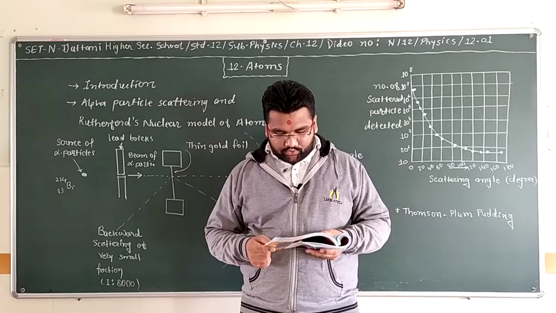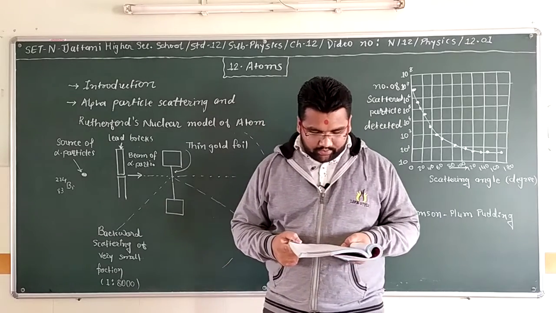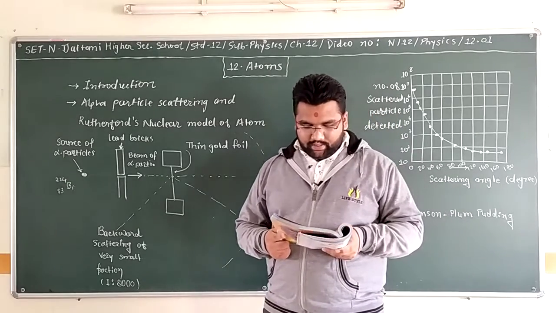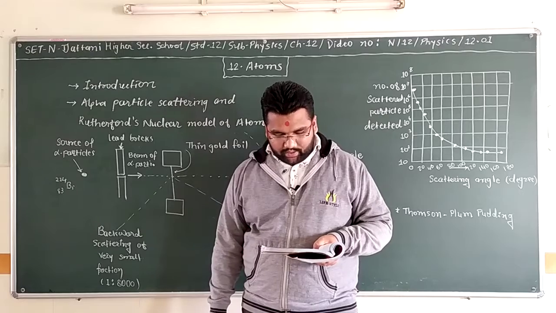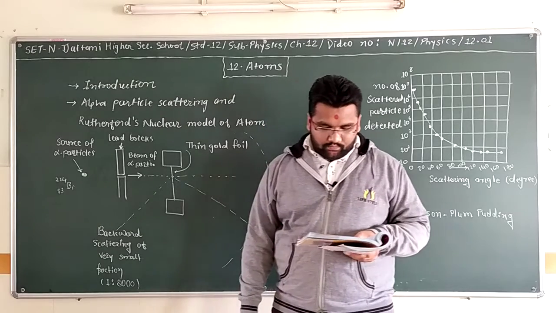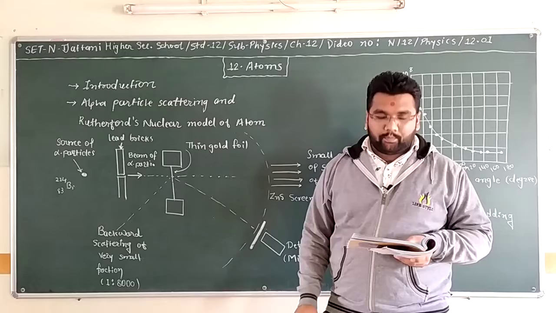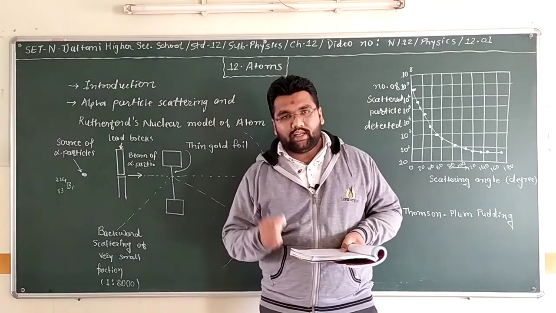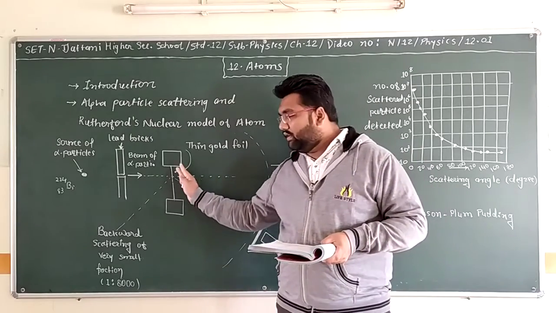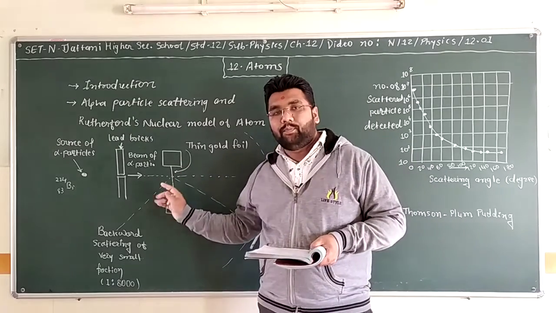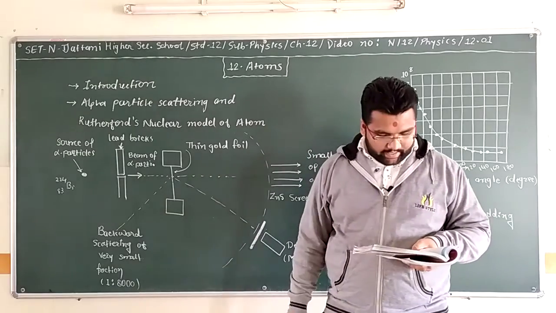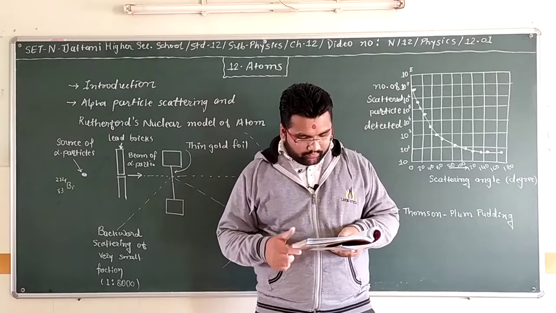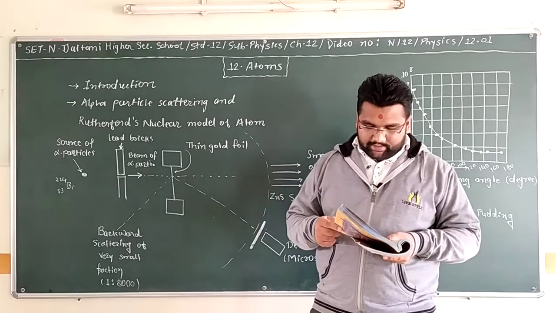Now the scattering data can be analyzed by employing Rutherford's nuclear model of the atom. As the gold foil is very thin, it can be assumed that alpha particles will suffer not more than one scattering during their passage through it. That's why we have taken a very thin foil, so that it is not more than one layer. Therefore, the computation of the trajectory of an alpha particle scattered by a single nucleus is enough.